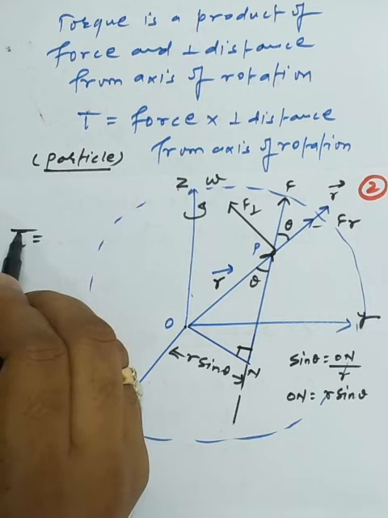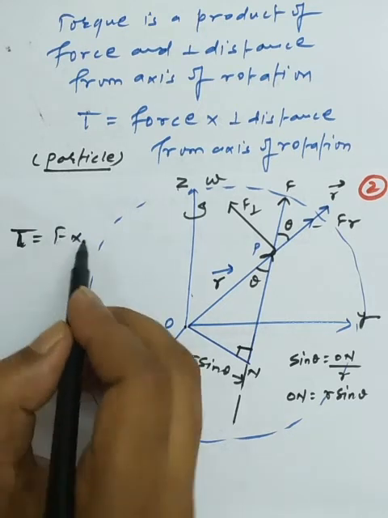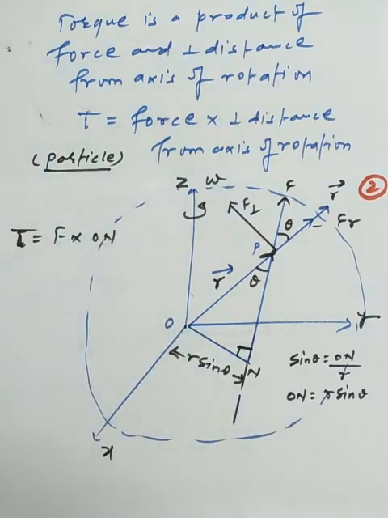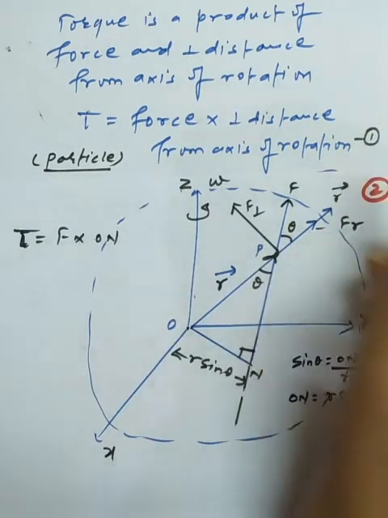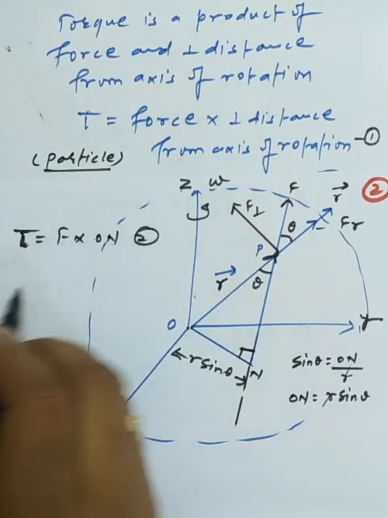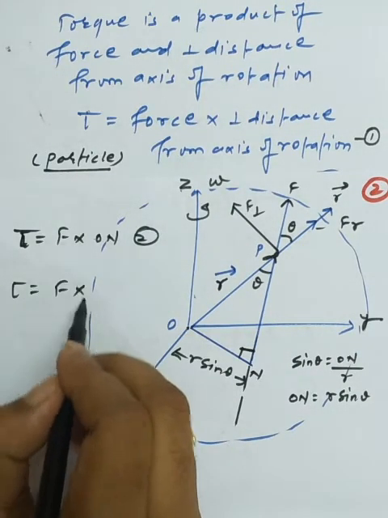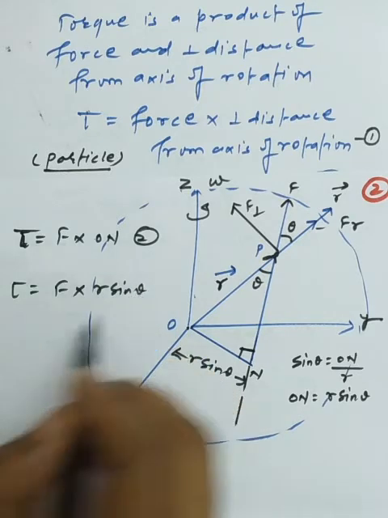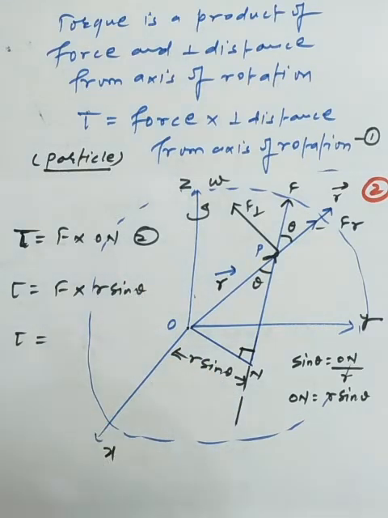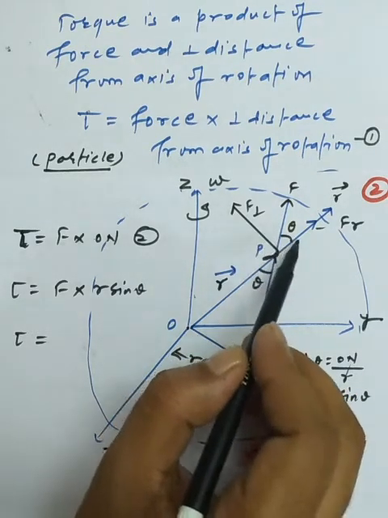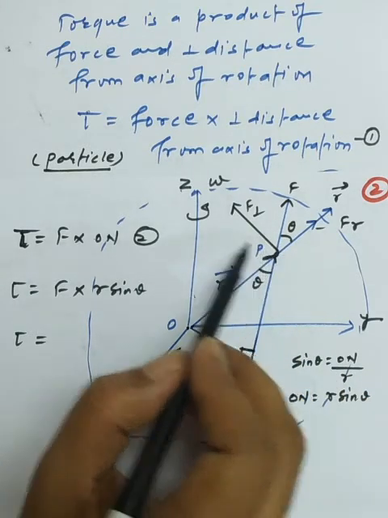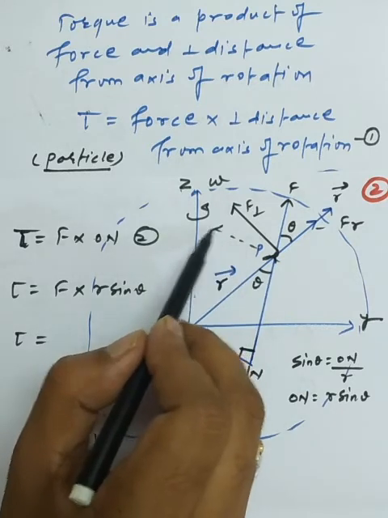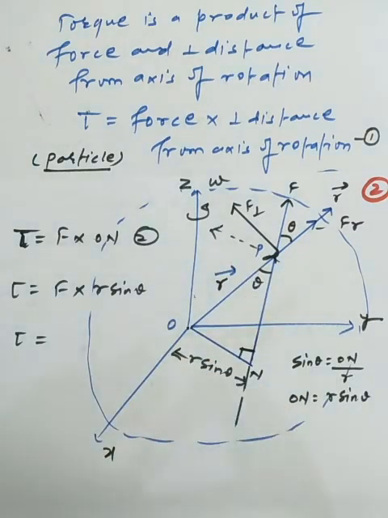So I can state the meaning of the torque. Torque is simply stated as the product of force and the perpendicular distance, that is ON. So this is the first mathematical portion we have. One of the basic equations which I have taken is equation number 1, and this is equation number 2. I am putting the value of ON, which is simply r sine theta. As I make reference to a cross product, we apply the force on an object which makes an anti-clockwise rotation of the body. And the particle makes this type of rotation, that is anti-clockwise rotation.